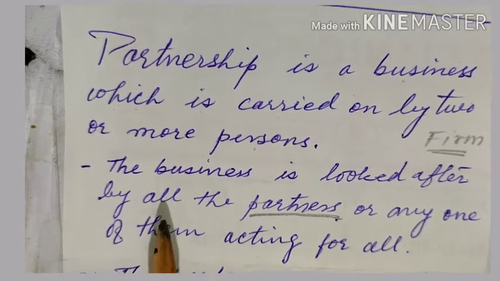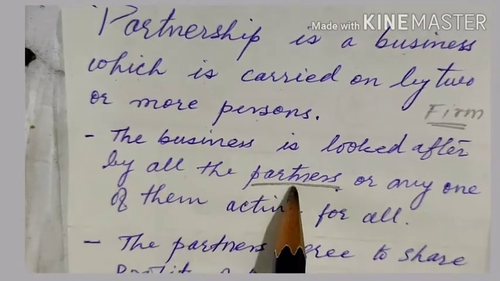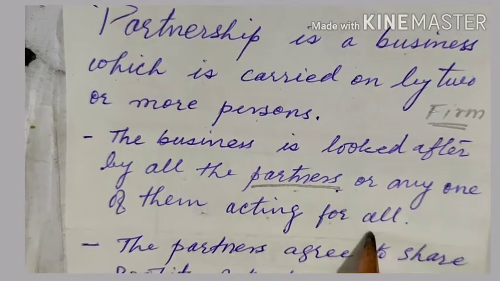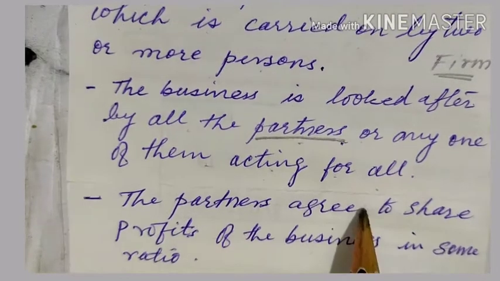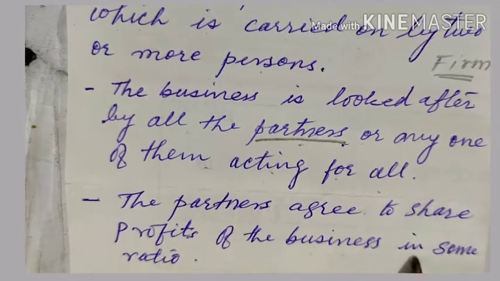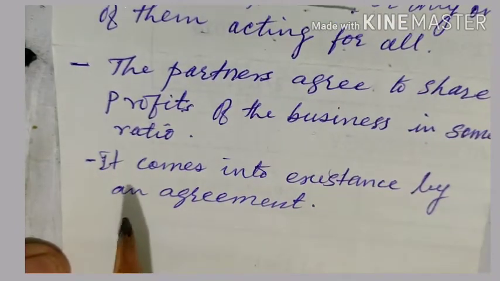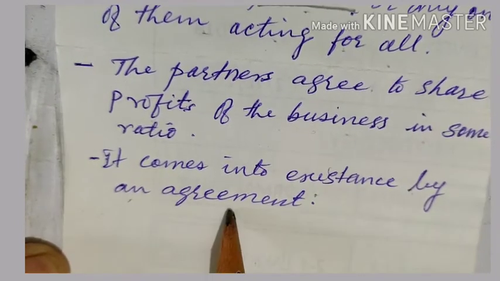So this partnership business is managed by all the partners or any one of them acting for all. The partners agree to share profits of the business in some ratio. And the partnership business comes into existence by an agreement.